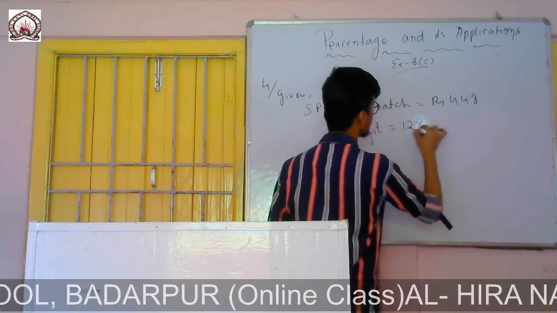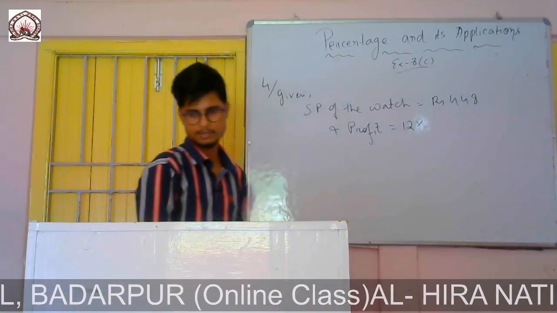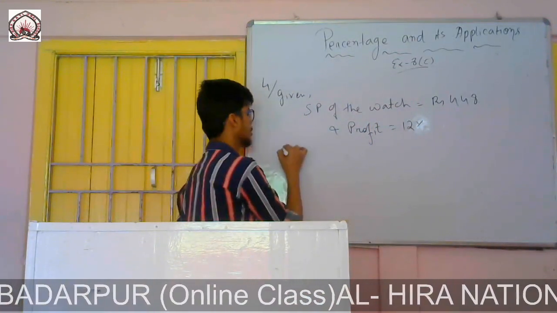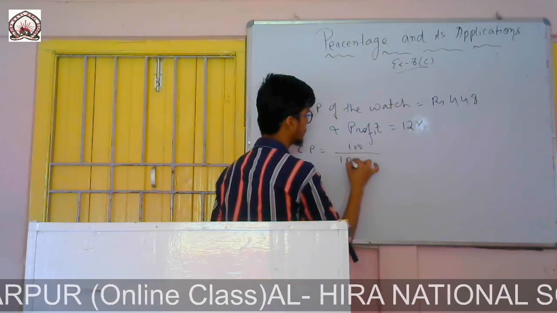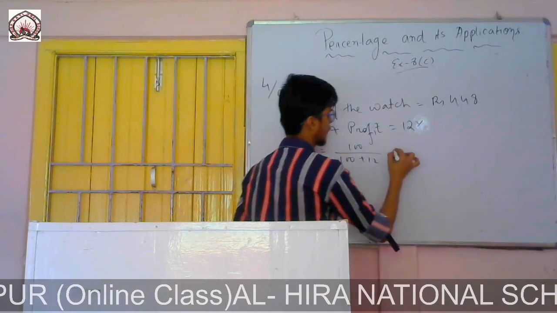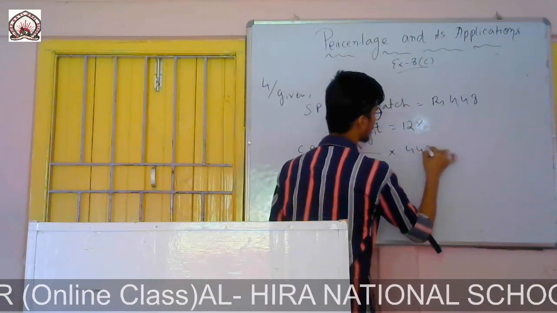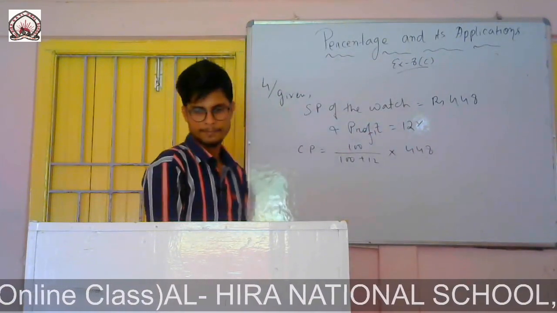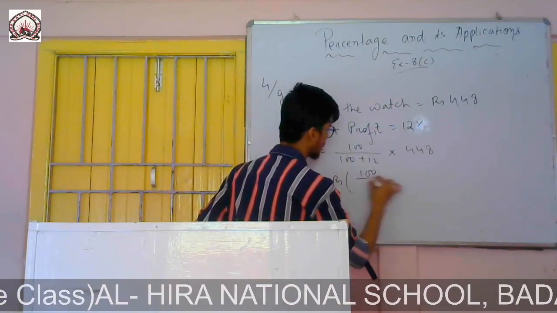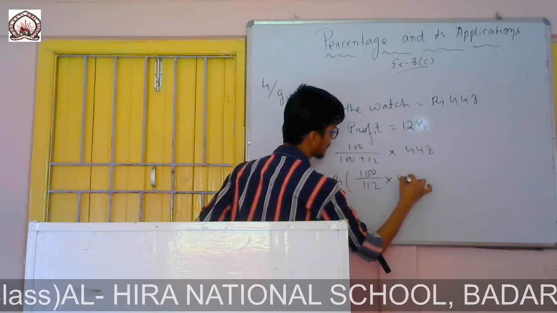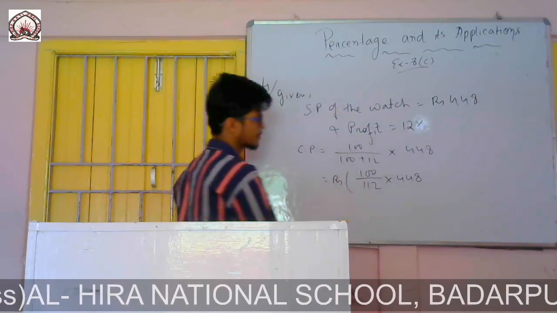So profit percent is given as 12%. So we can find the CP. We know the formula. Cost price equals 100 by 100 plus 12 into selling price 448, which will be equal to rupees 100 by 112 into 448.